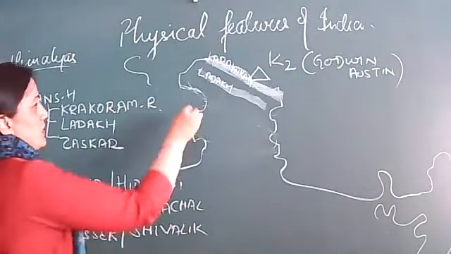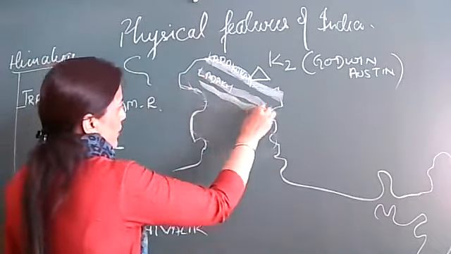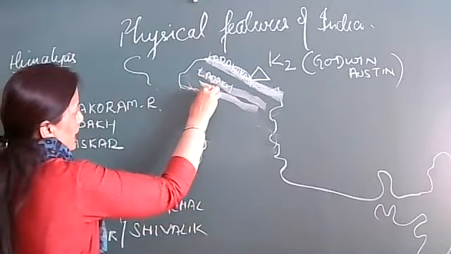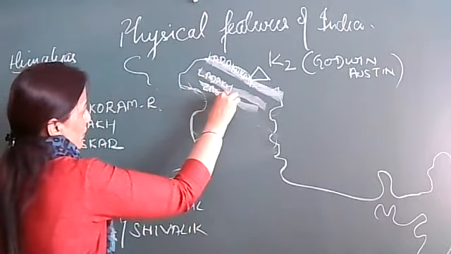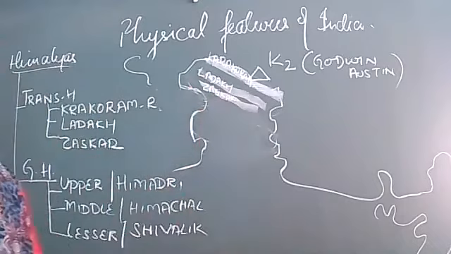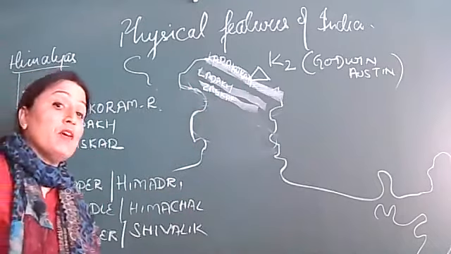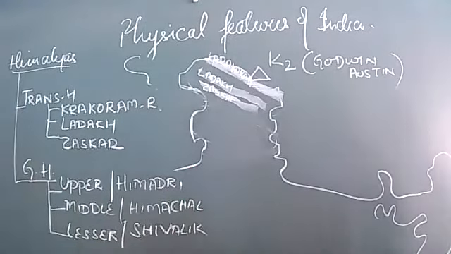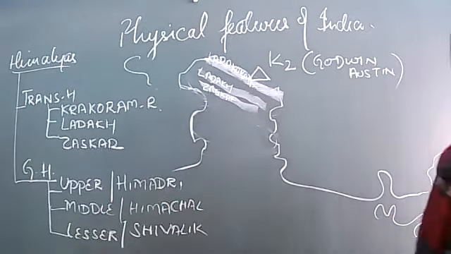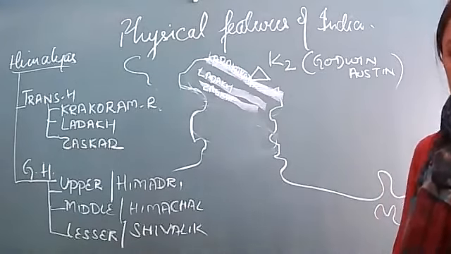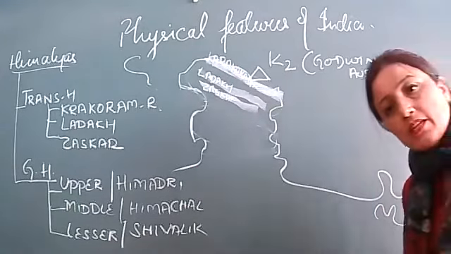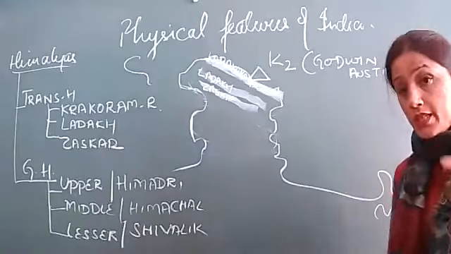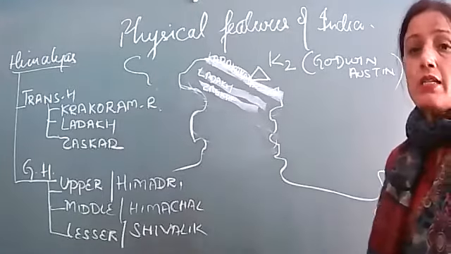Below that we have the Jhaskar range, Z-A-S-K-A-R. The speciality of this range is that the Jhaskar river flows here. Jhaskar is one of the tributaries of river Indus. That's why the name of the range is Jhaskar Range. So these three are collectively known as Trans-Himalayas.